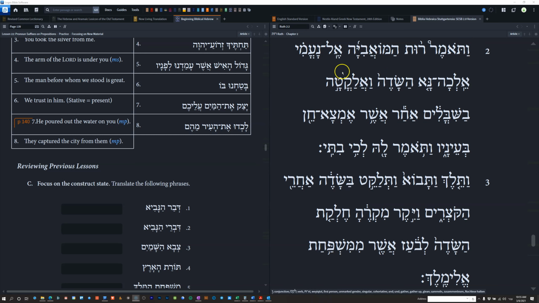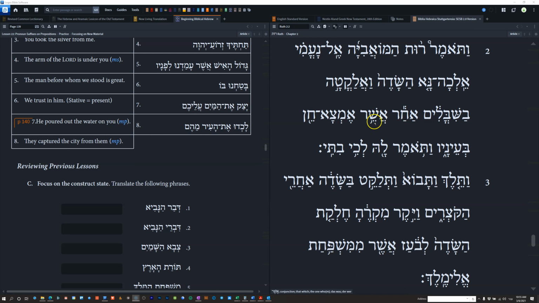Ruth the Moabitess said to Naomi, "Please let me go to the field, and I will glean among the sheaves, the ears of grain, after whomever." Now I'm saying whomever here because of what follows, but you could just say after whom. And we discussed in class, is this after whom or is this after which?